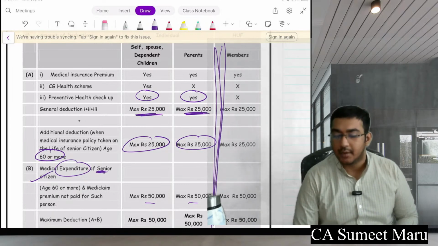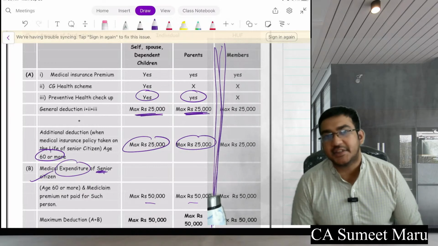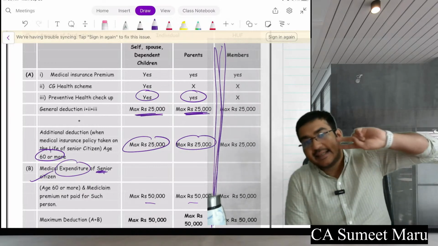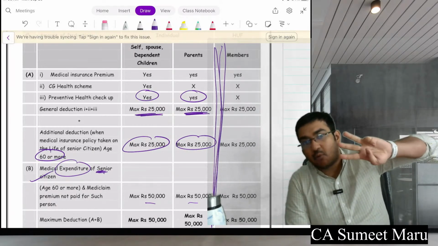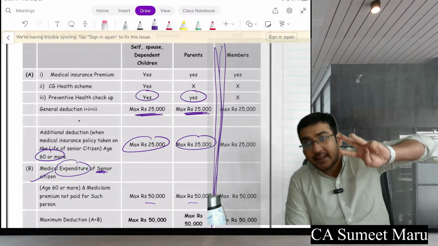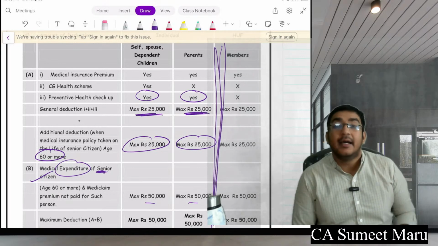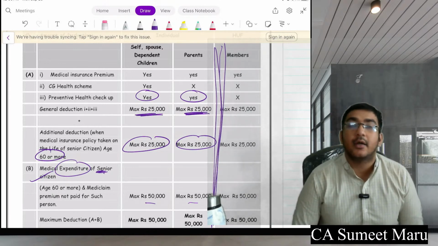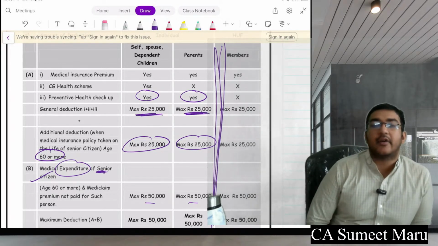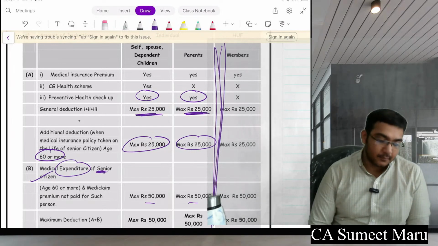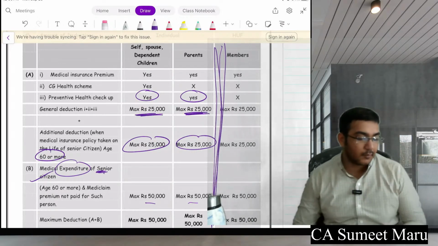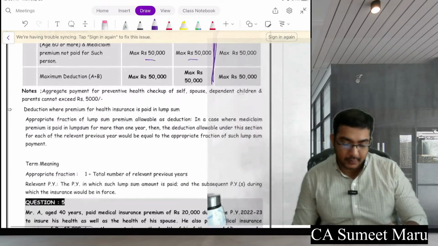Sure, clear? So we are done with almost 5 sections till now, guys. 80C, 80CCC, 80CCD1, 80CCD1B, 80CCE, which talks about the limit of 1.5 lakh, 80CCD2, and then we have come to 80D. Okay. Further.